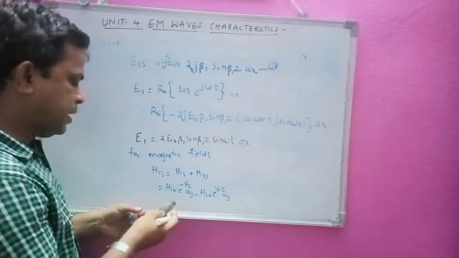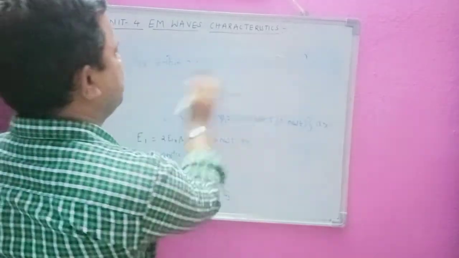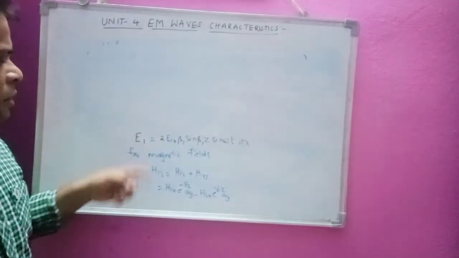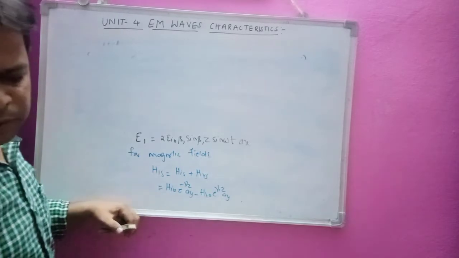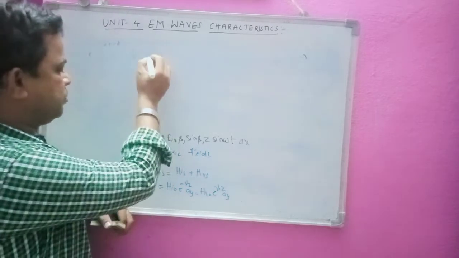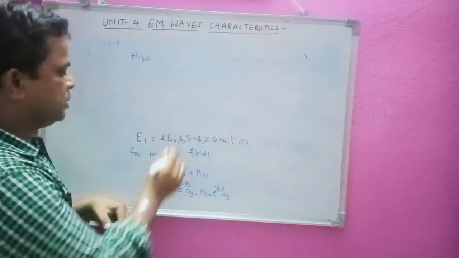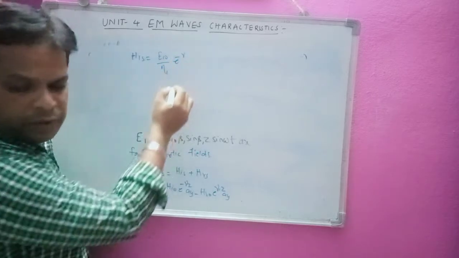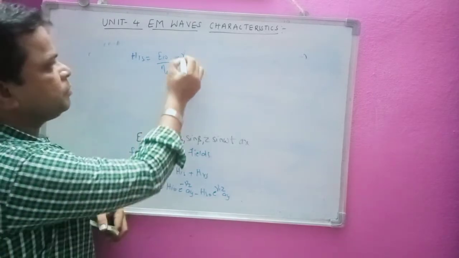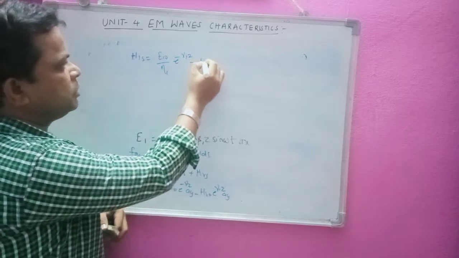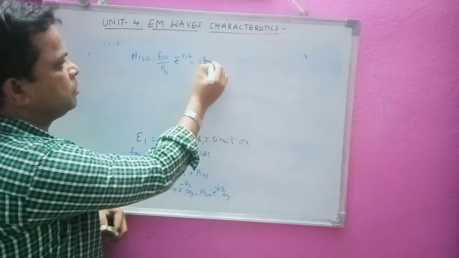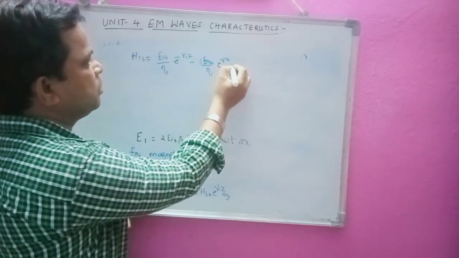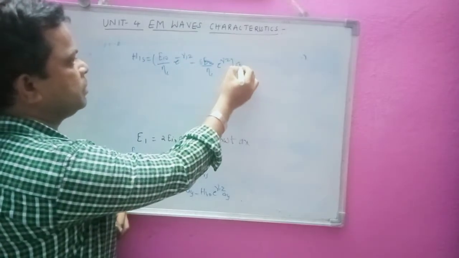If I write this equation in terms of electric field, we have to write the same equation for H1 by using the same steps. So let us see what it becomes. I can write this equation as Ei0 by η1 into e^(-γ1z) minus Er0 by η1 into e^(γ1z), into ay here.